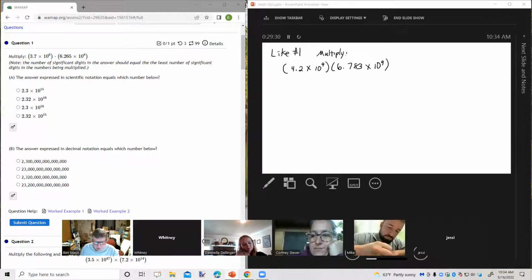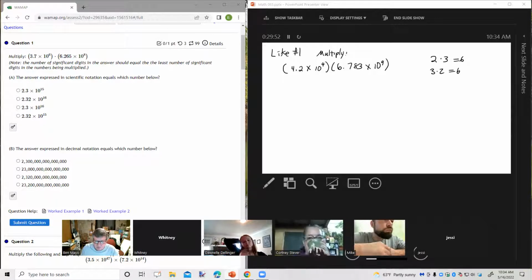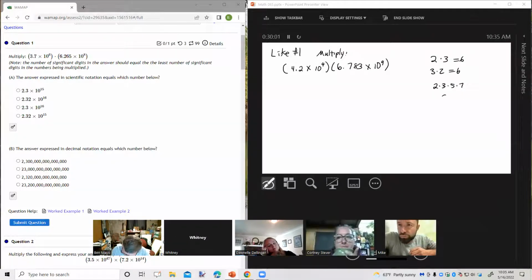First of all, I'd like to review a property called the commutative property of multiplication. What that says is that if we're multiplying two numbers, say 2 times 3, we can reverse the order and multiply them as 3 times 2. In either case, we get 6. If we have a group of numbers being multiplied, 2 times 3 times 5 times 7, I can rearrange those factors and write them as 2 times 5 times 3 times 7. As long as they're all factors being multiplied, I can rearrange the order for convenience.